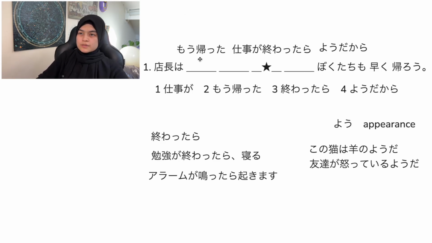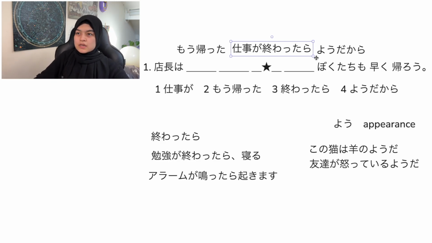So that's one reason. And you already know that before ようだ, you need a verb, or you need a noun のようだ. There is 終わったら, but because the conditional たら is attached here, you can't attach ようだから to 終わった. If it was 終わったようだから, that's fine. But yes, this is why this arrangement is wrong.